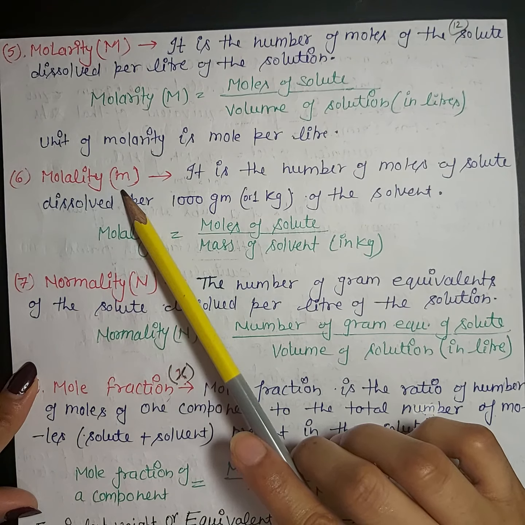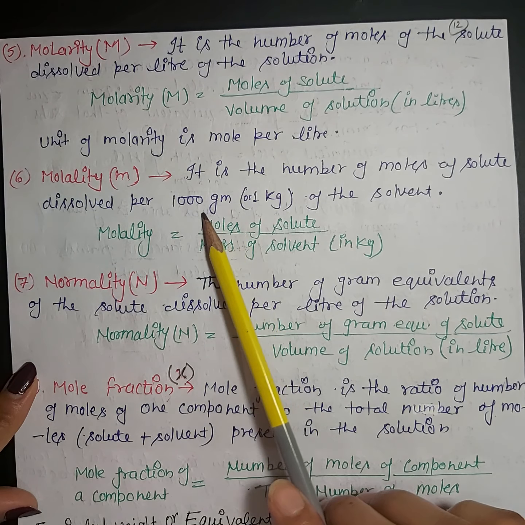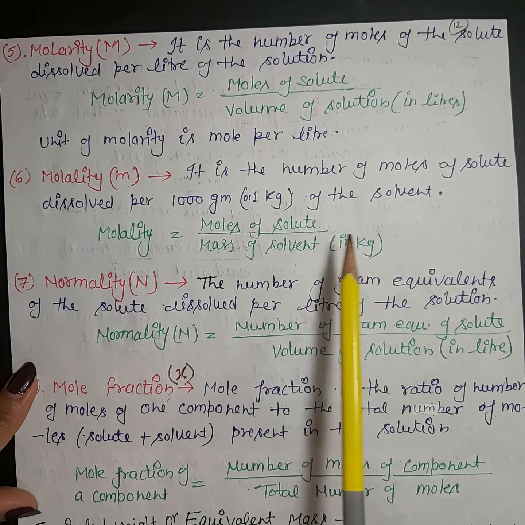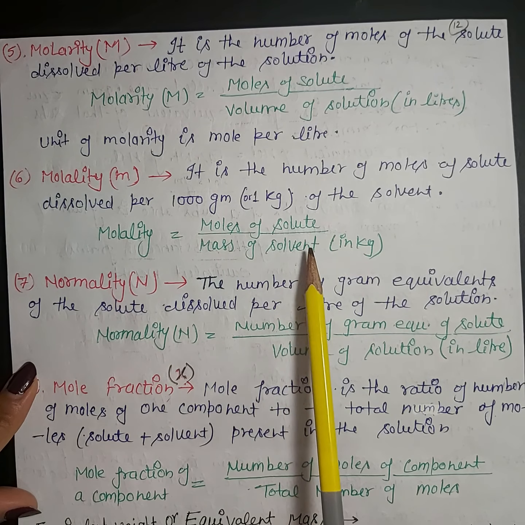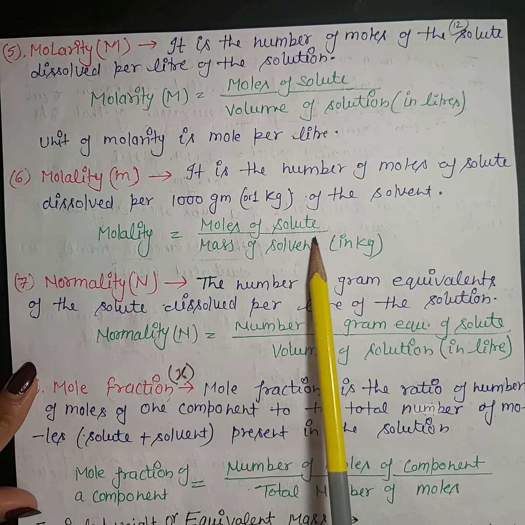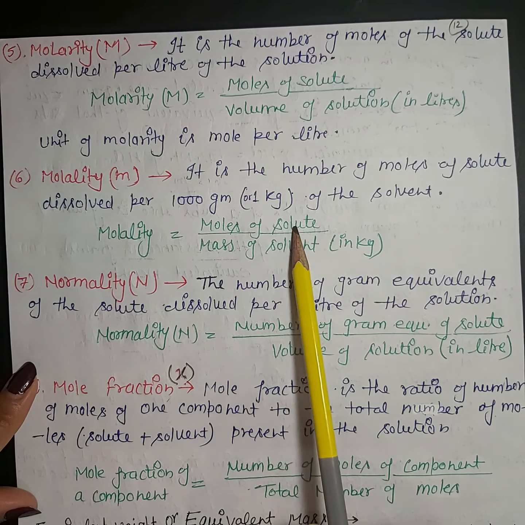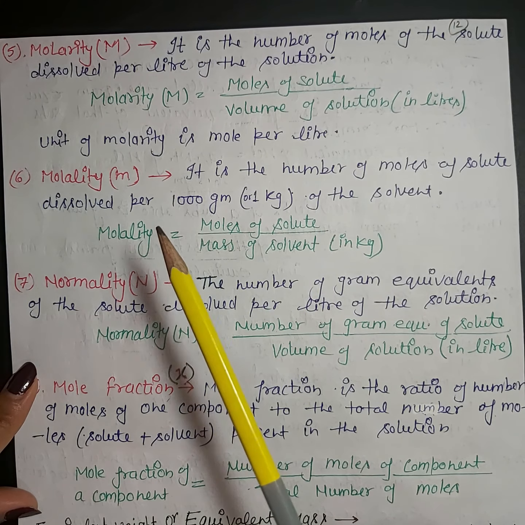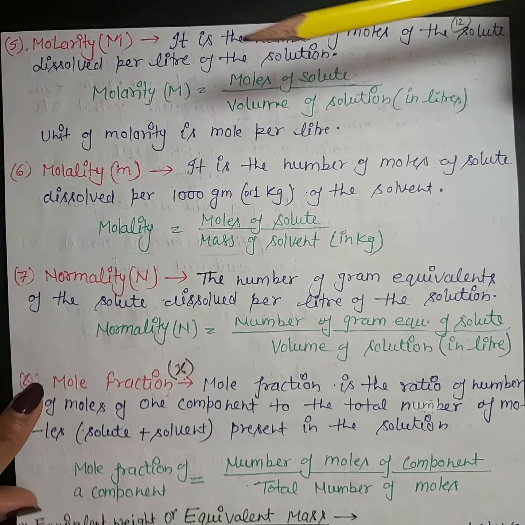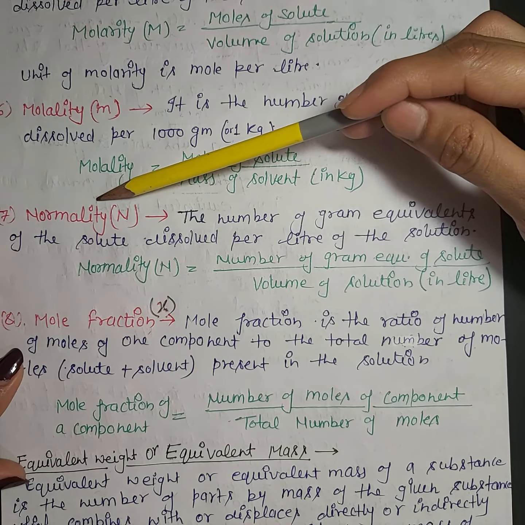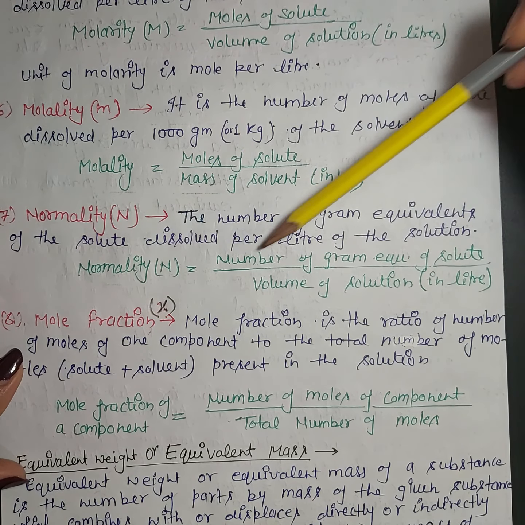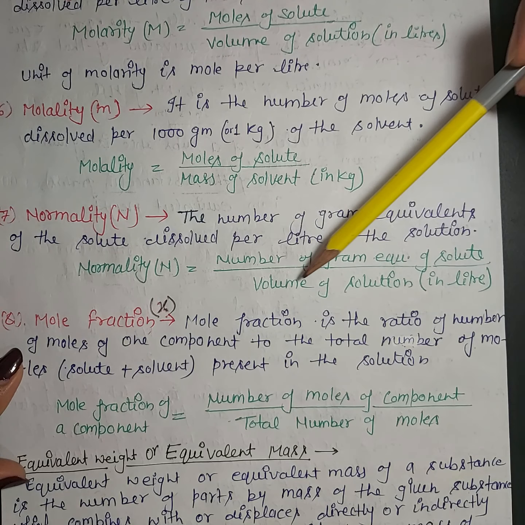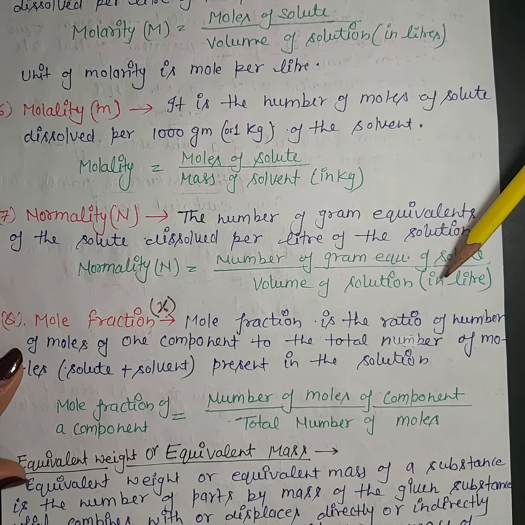What is molality? Molality is the number of moles present per kg of solvent. Moles of solute present per kg of solvent is known as molality, and it is represented by small m. What is normality? Normality is the number of gram equivalents present per liter of solution.